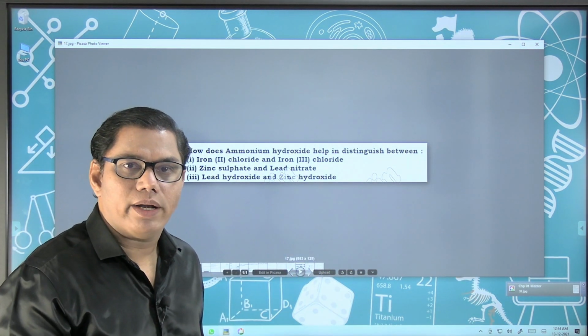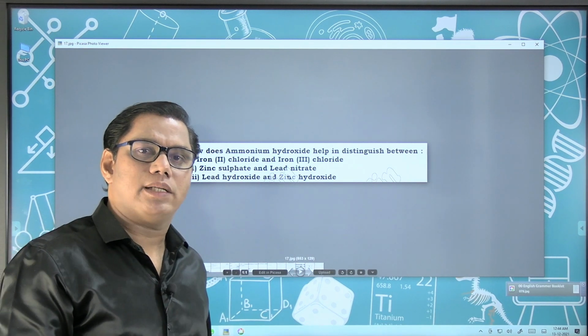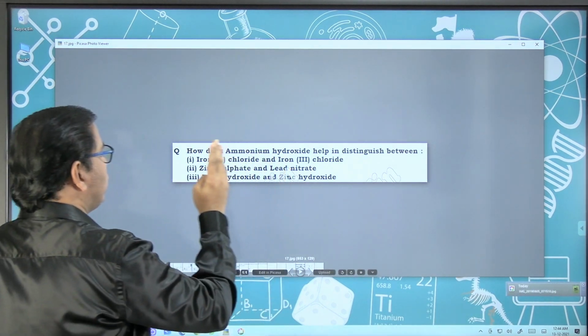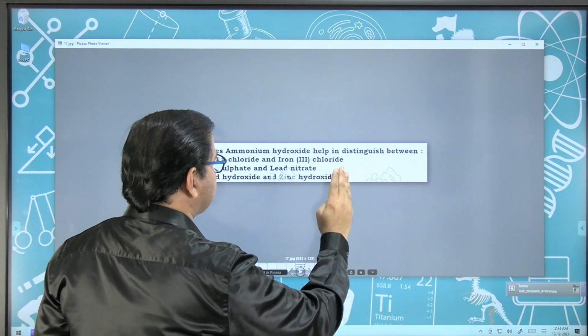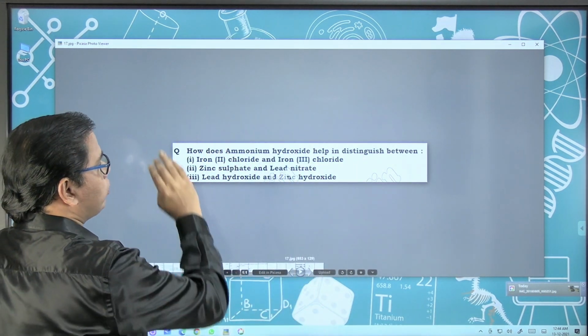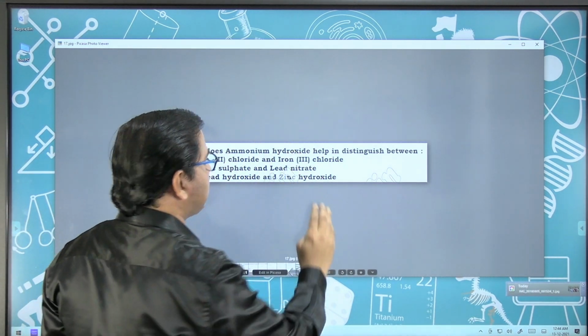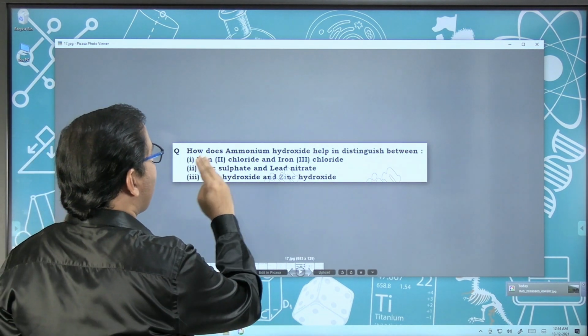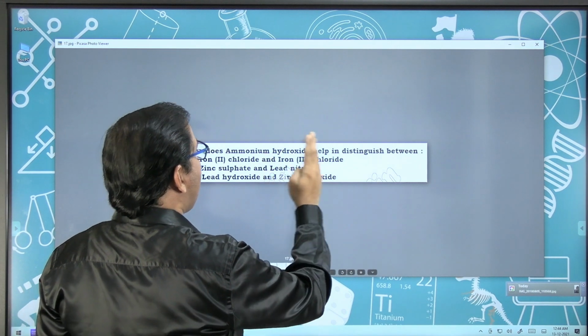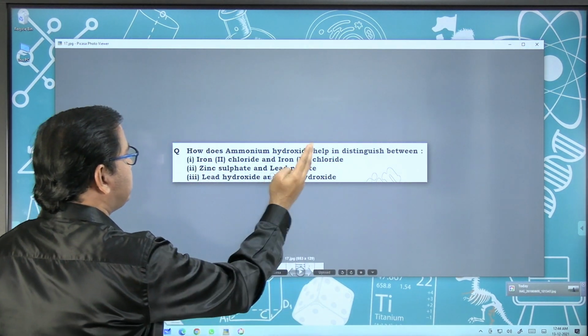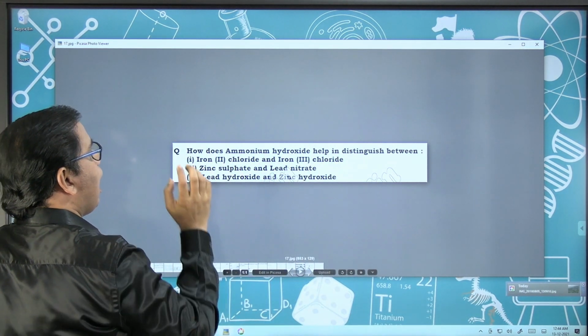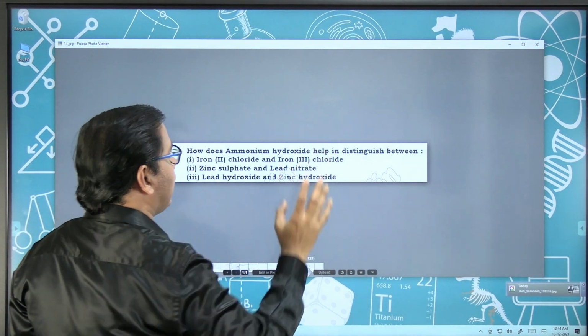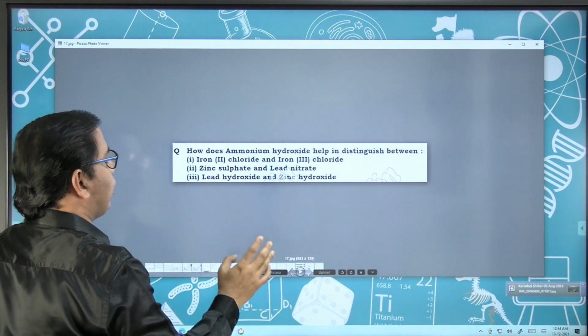Another important question, which happens to be my personal favorite again, is to distinguish between 2 salts using a reagent, the same 2 reagents, ammonium hydroxide or sodium hydroxide, and the salts can be iron 2 chloride and iron 3 chloride. How will you distinguish between them? What color of precipitate does iron 2 chloride give and what color does iron 3 chloride give?